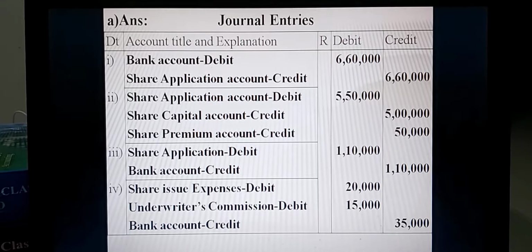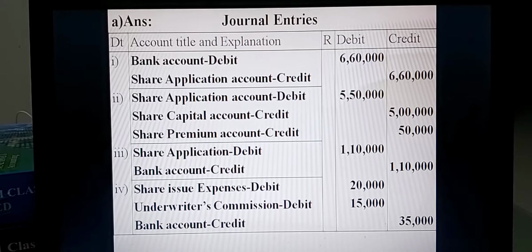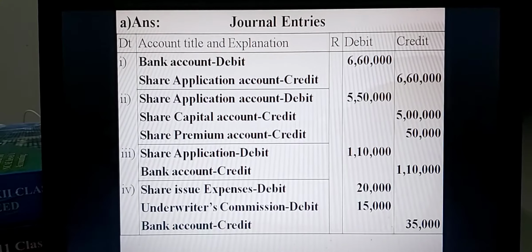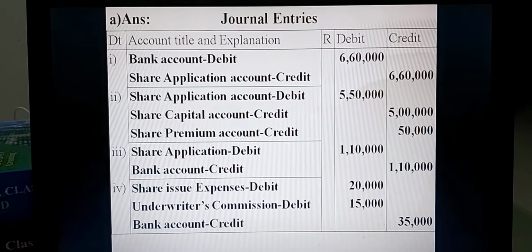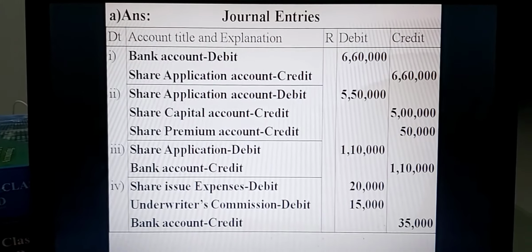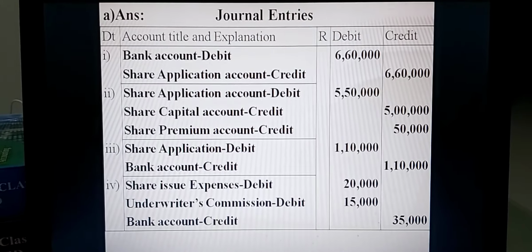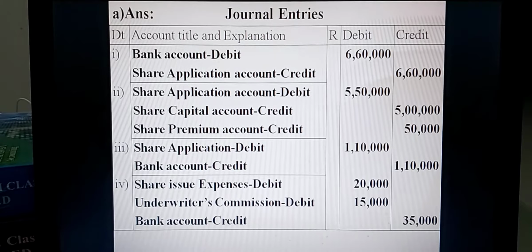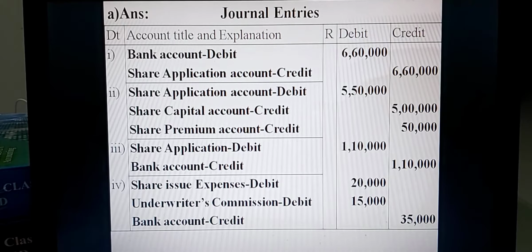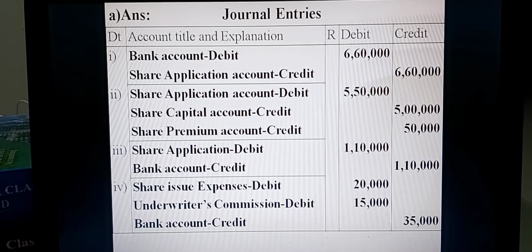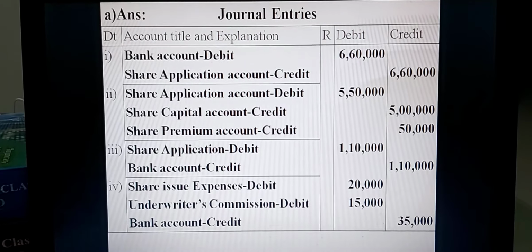Third entry: when excess application money is refunded to the concerned applicants, the entry is share application account debit, bank account credit. Totally 10,000 shares' money is refunded. The excess 10,000 shares multiplied by 11 gives the amount, so 10,000 into 11 is Taka 1,10,000.